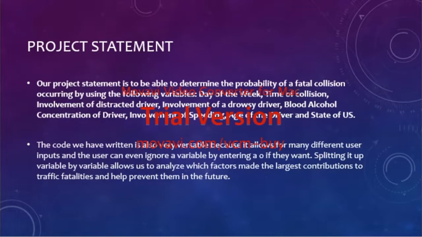Splitting it up by variable like this allows us to analyze each variable and see which variable made the largest contributions to traffic fatality and help prevent them in the future. We also output a final probability that takes into account all the different probabilities from all our function files.